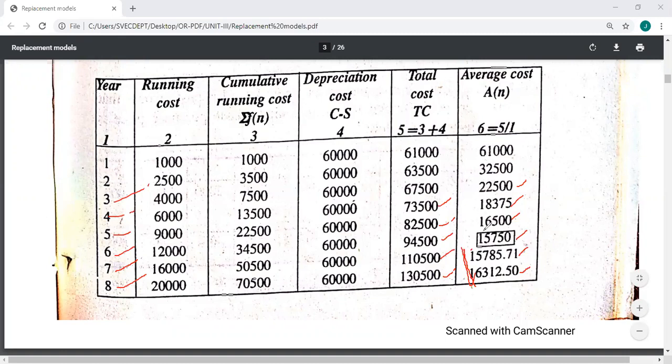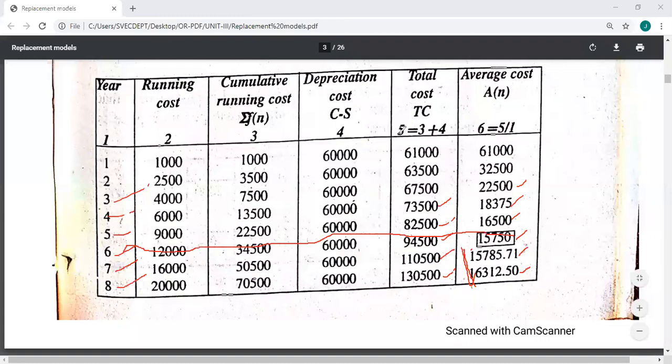So you have to identify the value which is smallest among these. Or you can locate the value from where it comes down and from where it goes increasing. After this value 15,750 it rises to 15,785. So this is the best age. The 6th year is the best age. You have to replace the machine after every 6 years.